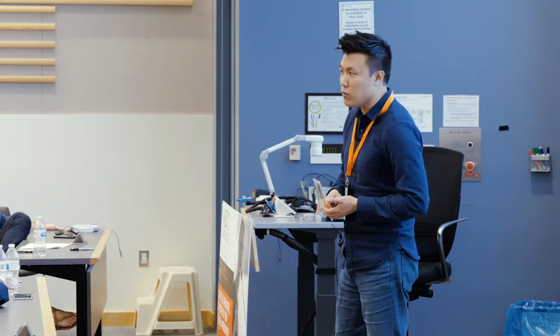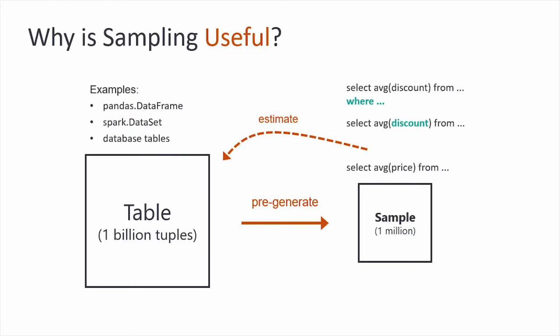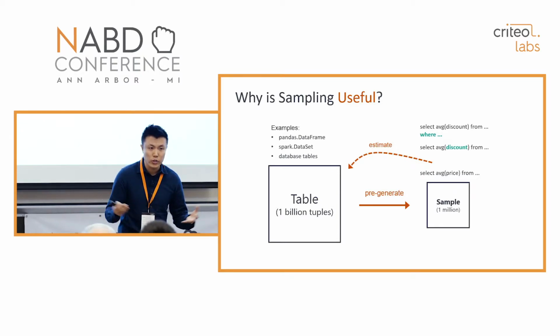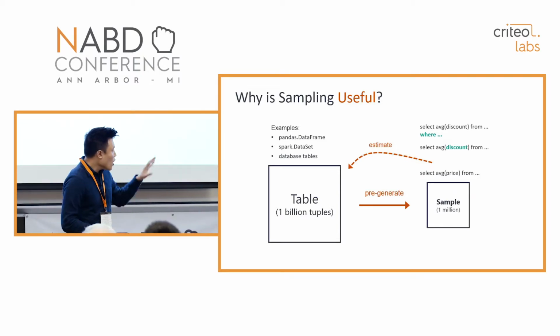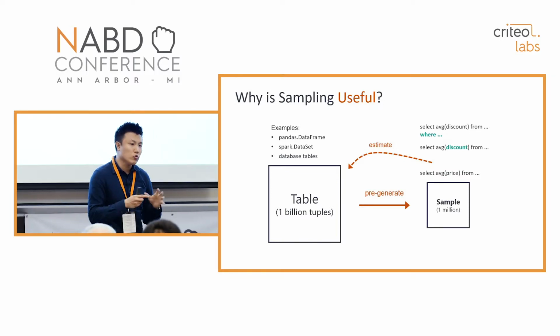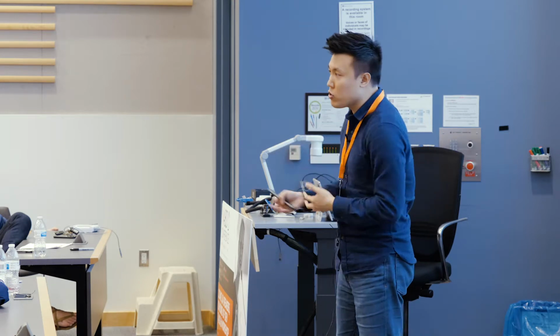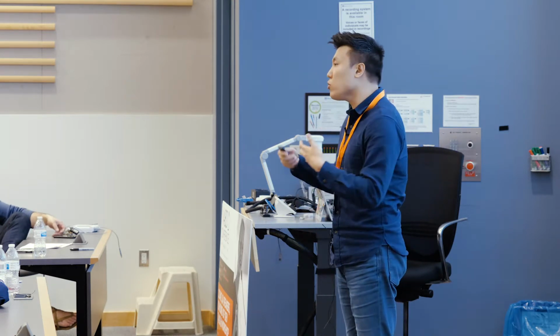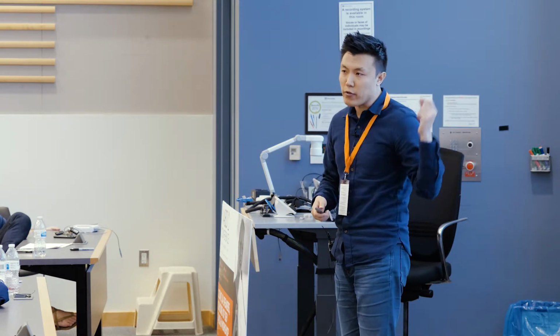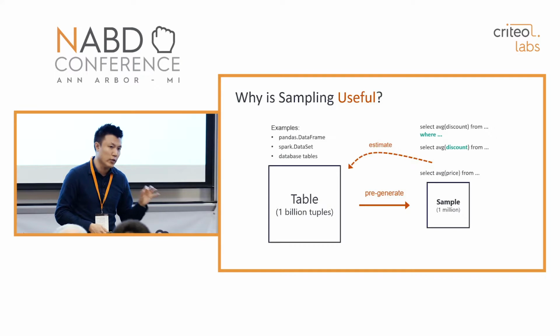So why is sampling useful in the first place when we are using the sampling technique on computer systems? Let's say that our table contains 1 billion tuples. This table can be any of these, for example, a pandas data frame or a Spark dataset or just a relational database table. We pre-generate the sample out of this table, and then once we construct this sample, we can just use this sample again and again, whatever queries are coming. For example, let's say that you want to compute the average price, and then we can just compute the answer using the sample. And then we can estimate the original answer based on the sample-based answer.